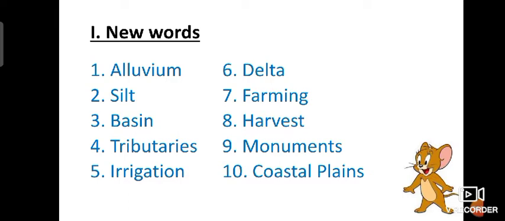Next, we'll see about delta. D-E-L-T-A. Delta means a triangular shaped land formed by a river before it flows into the sea. All the rivers join the sea at the end. Before getting into the sea, a river makes a landform. A delta is a triangular shaped land formed by a river before it flows into the sea. You can see this on page number 24.